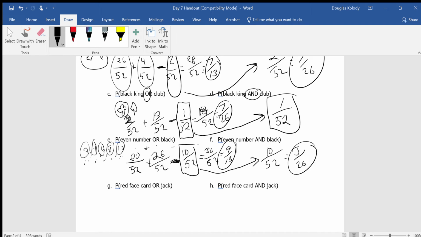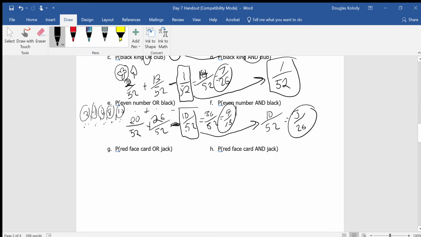How about a red face card or a jack? Okay, so the face cards are the jacks, the queens, and the kings. All right, so again, or means add. Let's take each one separately. How many red face cards are there? Well, there's 2 red jacks, hearts and diamonds, 2 red queens, and 2 red kings. So there's 2, 2, and 2. So that's 6 total cards out of 52.